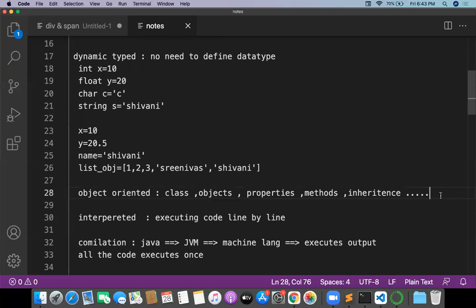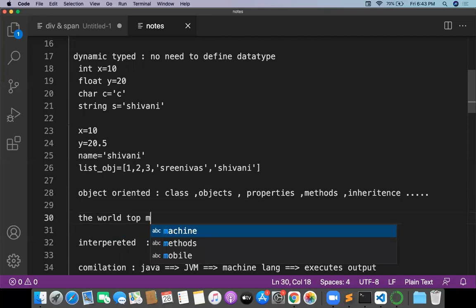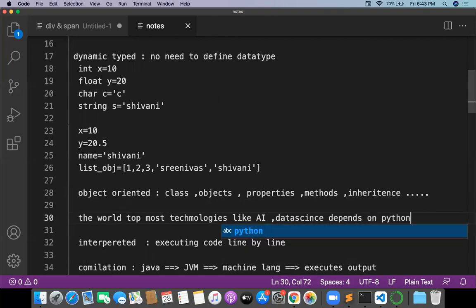And one more thing, the world's topmost technologies like AI and data science follow Python. Data science depends on Python. Why?